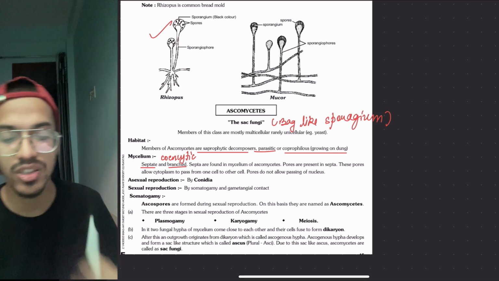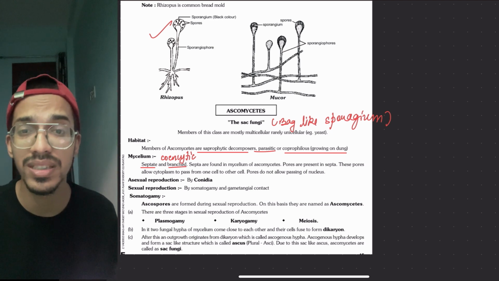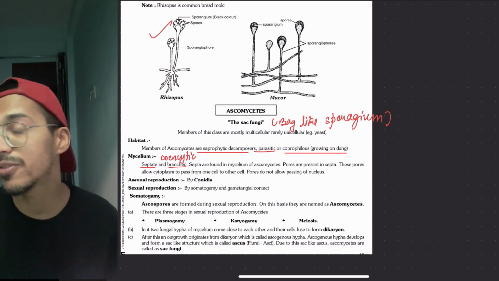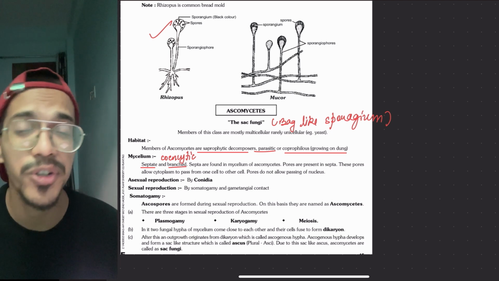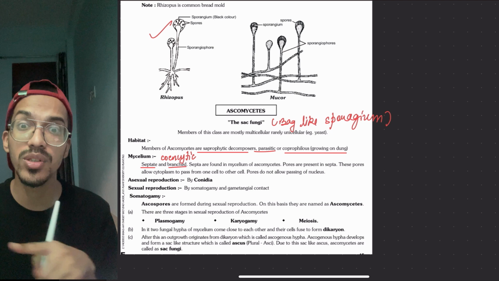No, they are not coenocytic. This thing you have to understand. Here I am writing it also. NCERT has also done the same thing, not writing it completely, but you have to understand the concepts. If not, then let me know in the comment section. I will make a reel or short out of it for you to always keep on remembering, and you don't have to scroll the whole video again and again.